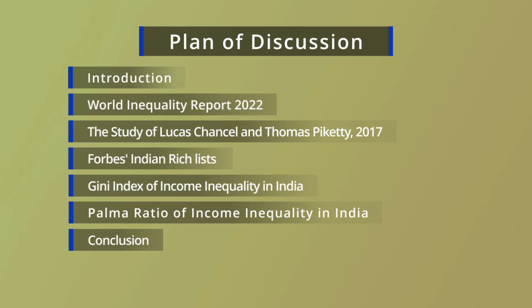In section 2, I will discuss the facts of inequality measured by the World Inequality Report 2022. In their earlier work, Lucas Chancel and Thomas Piketty also developed the status of inequality in our country, which was published in 2017.